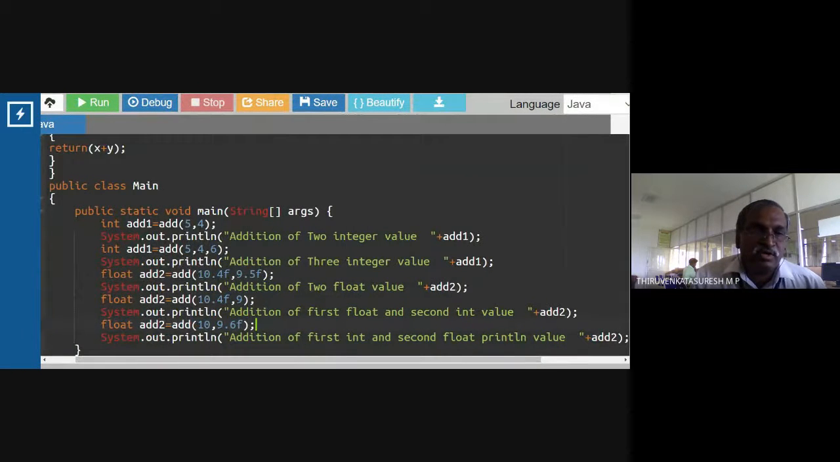So here I'm going to call all the functions, isn't it? Here I'm going to supply two arguments, two integer arguments. Here I'm going to supply three arguments. Here I'm going to supply two floating point arguments. Here the first one is a float, the second one is an integer argument. Here the first one is an integer, the second one is a floating point. So according to the number of arguments and the type of the arguments, it is going to call a different function definition. Okay. Yes. So I'm going to run this code.